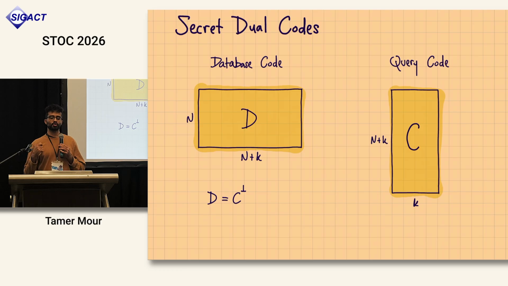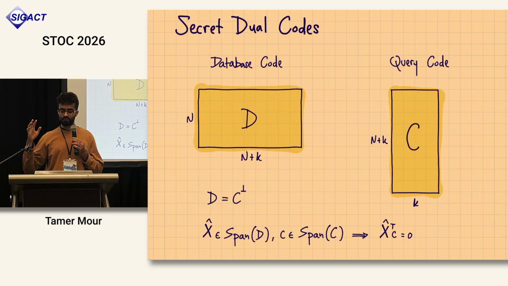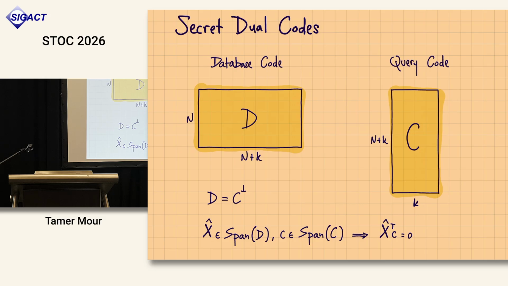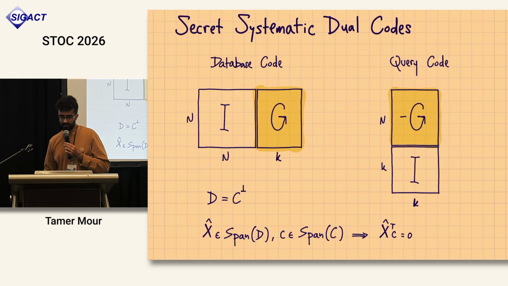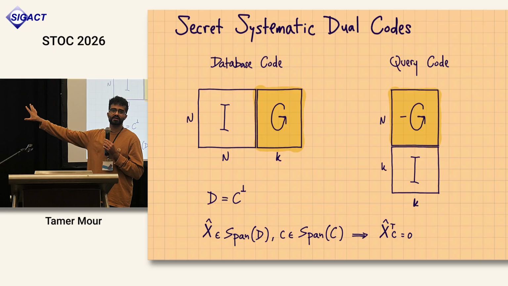Our idea is to use dual linear codes that are secret. So we're going to use a database code that I will denote by D, and a query code that I'm going to denote by C. And these two codes are dual. So if I somehow could encode my database using the code D, and the mask that I add to my queries using C, then xc will always be 0. Good. And I will at some point assume that these codes are systematic, so they will look like that.